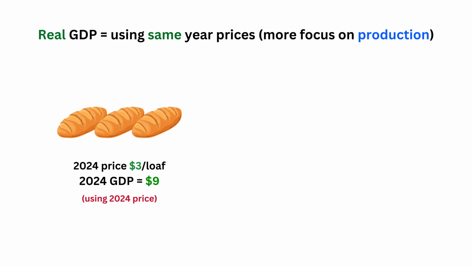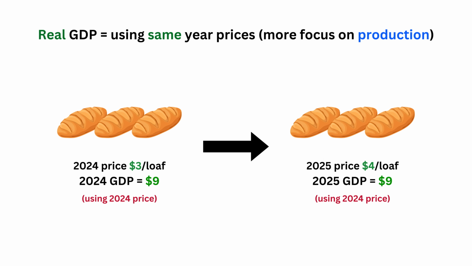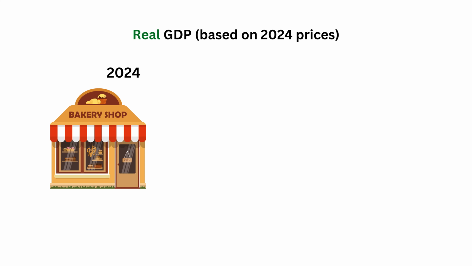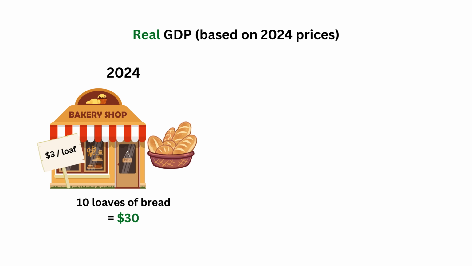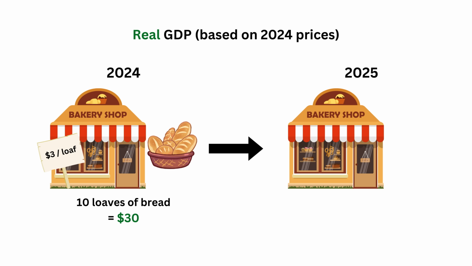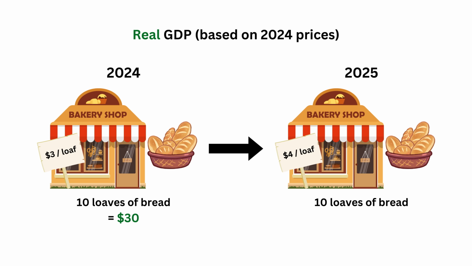So instead of using the current price that keeps increasing due to inflation, real GDP just uses a specific year's price to calculate the GDP. For example, you might calculate real GDP based on the 2024 price. So in 2024, the bakery produces 10 loaves of bread, priced at $3 in 2024, so the GDP is $30. And in 2025, the bakery still produces 10 loaves of bread with a $4 price in 2025, but we ignore it and still count it using the 2024 price. So the GDP is stuck at $30.